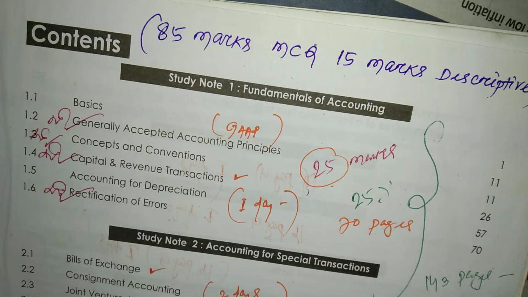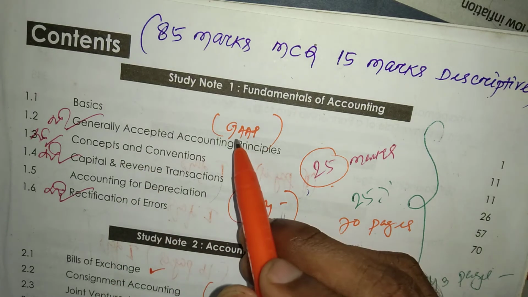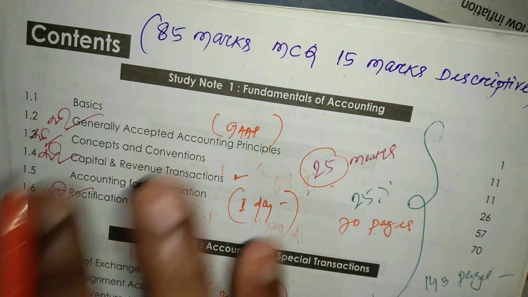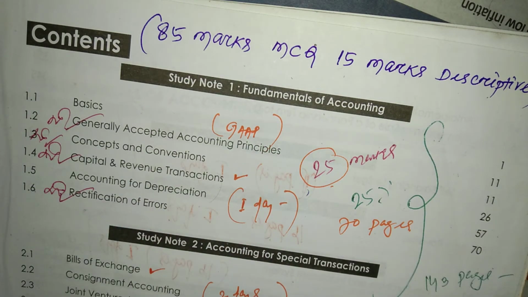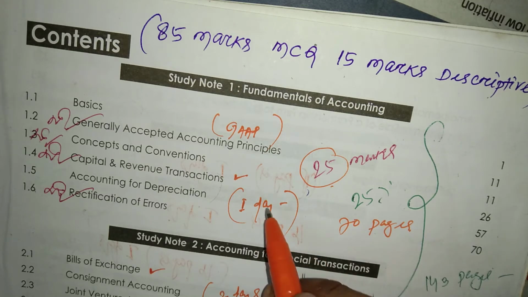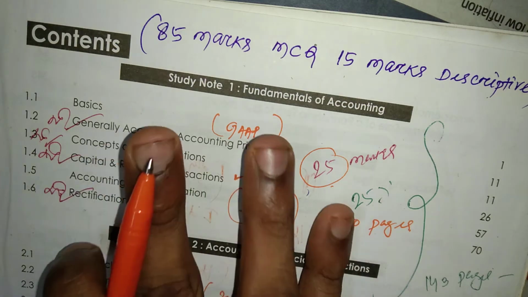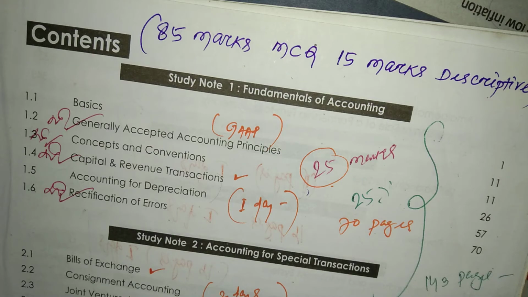What do you mean by generally accepted accounting principles, that is called GAAP, concepts and conventions of financial accounting, capital and revenue transactions, what are the differences between capital and revenue transactions, accounting for depreciation and rectification of errors. There are 70 pages and at least one day is required for revision. Very important topic, fundamentals of accounting.